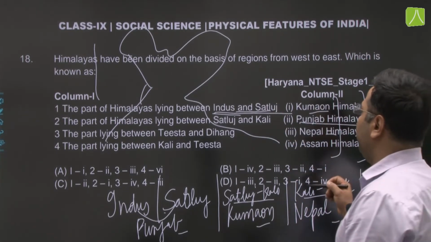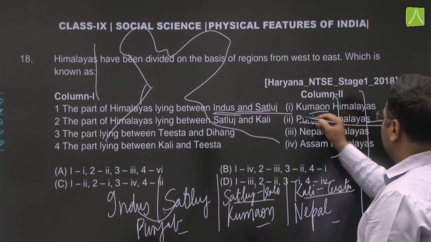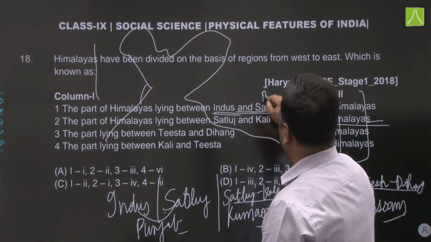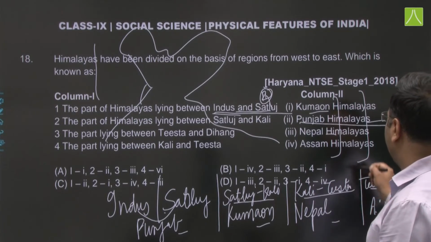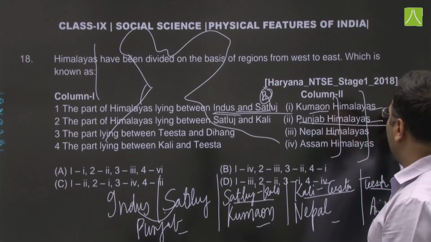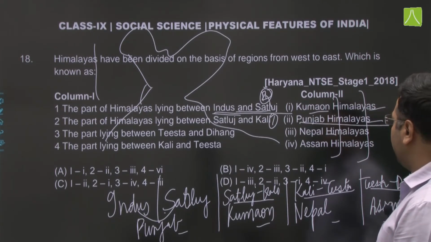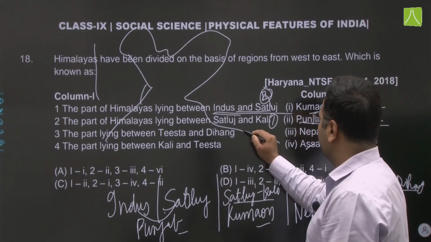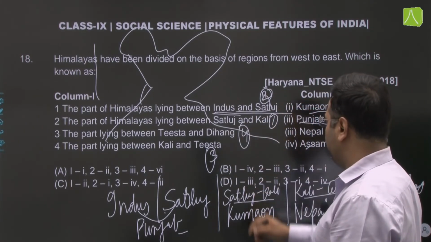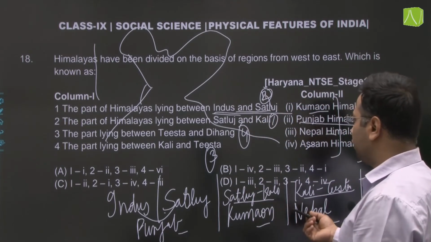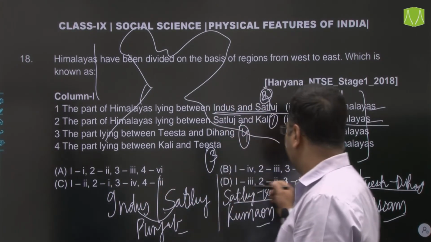The part of the Himalaya lying between Indus and Satluj would be second, that is Punjab. Then the part of the Himalaya between Satluj and Kali would be Kumaon, that is first. Then the parts between Tista and Dibang would be fourth, then third. So the answer would be 2, 1, 4, 3. Let's see where we have this 2, 1, 4, 3. Not here.